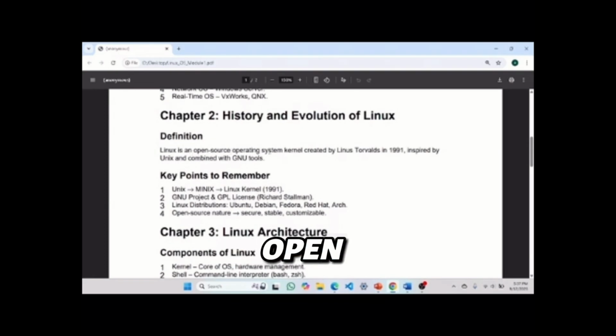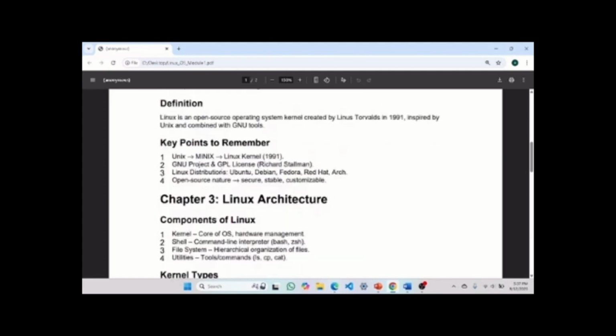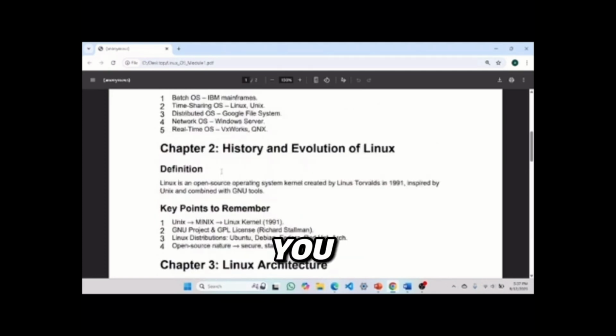Definition: Linux is an open source operating system, with a kernel inspired by Unix and GNU tools. If you know some history and evolution of Linux, that is good. If you don't know, then it's also good. Simply remember one point, that's the main thing about it: Linux is an open source operating system.